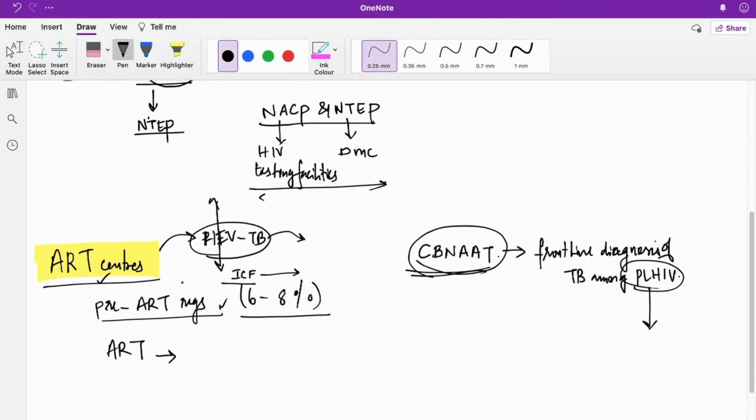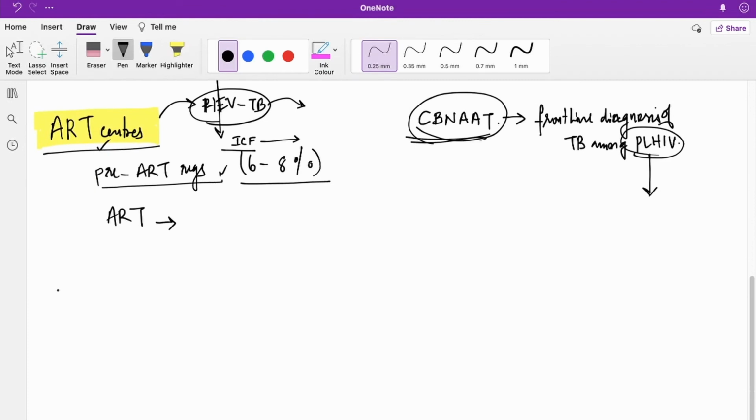So there is something called one-stop service, in order to reduce the diagnostic delay and to link patients to care. People living with HIV should be offered TB and HIV diagnostic facilities at the same premises.